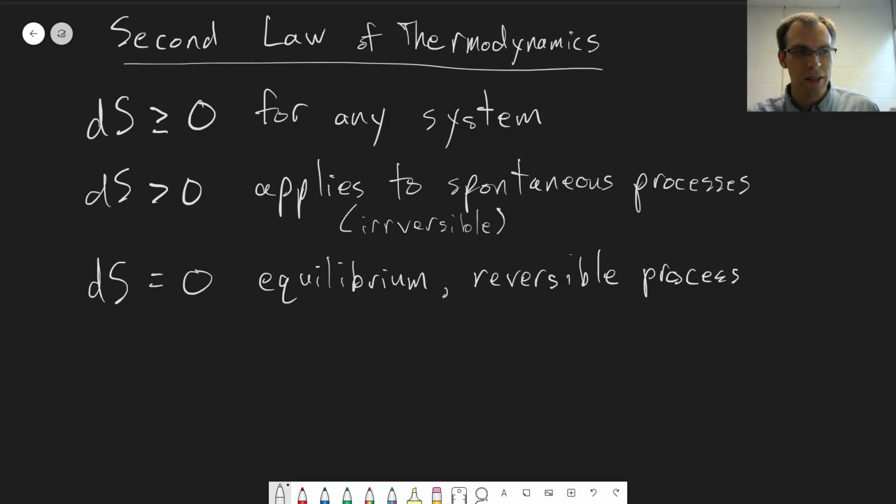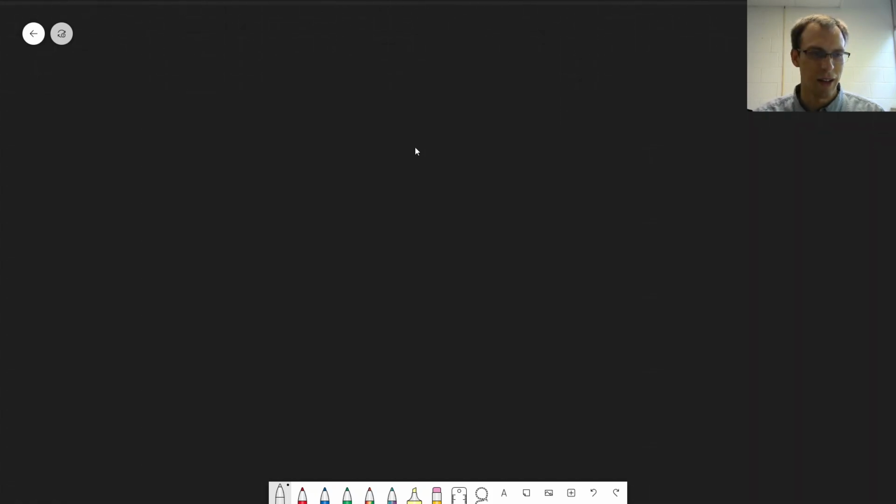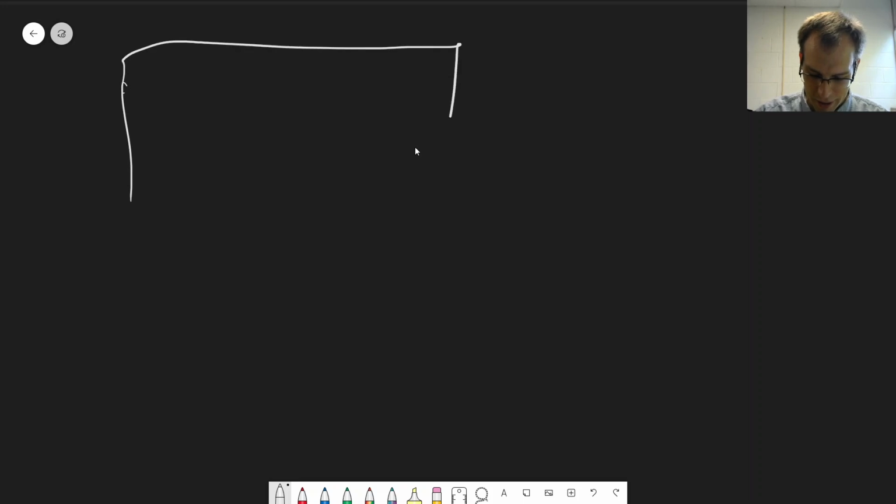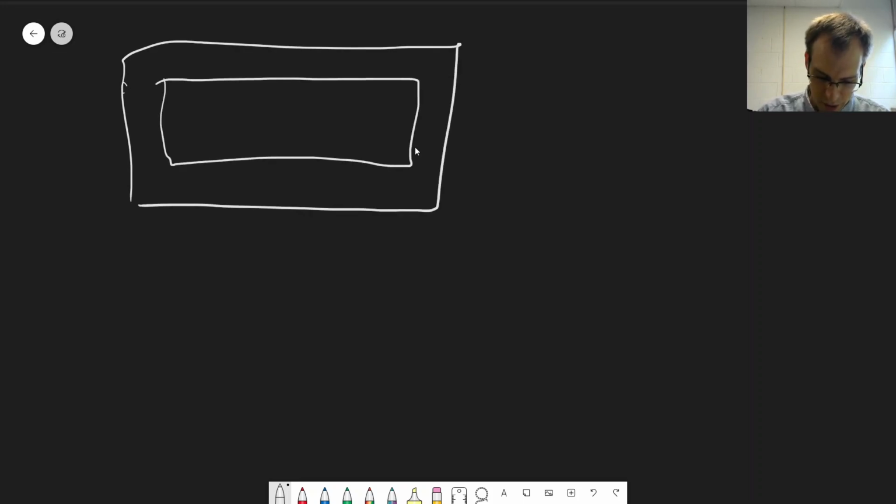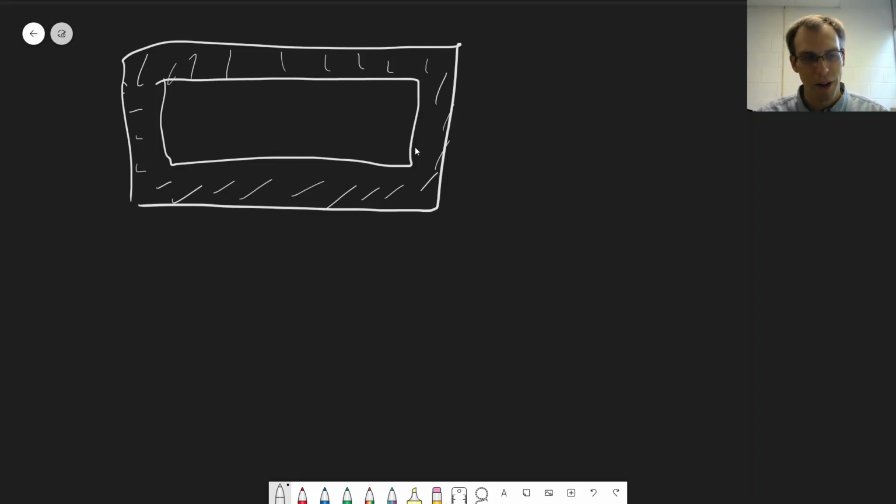So let's look at this in a little bit more detail with a contrived example, but one that illustrates what's happening in an isolated system. This is an example from your textbook. This wall I'm drawing around the outside is preventing any matter exchange. It's rigid, the volume can't change. So this is an isolated system,